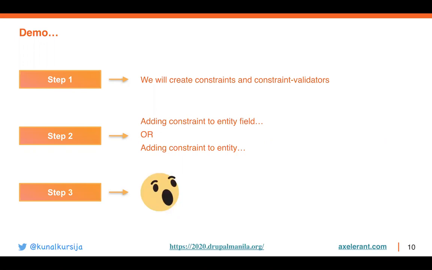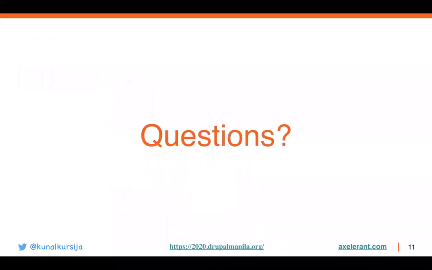For REST API, I had to write validations in the REST callbacks. For any custom route, I had to write validations in the route itself. Now we just call the validate function on the node object in case of route. Otherwise, for every other mode, Drupal took care of the validations aspect. So that was the advantage of using the whole constraints and constraint validators. And this is how you decouple your entity validations from the entity forms. If you have any questions, please shoot at me.